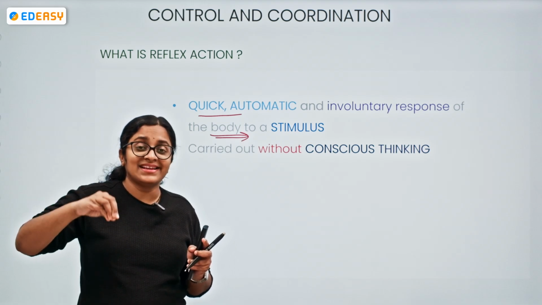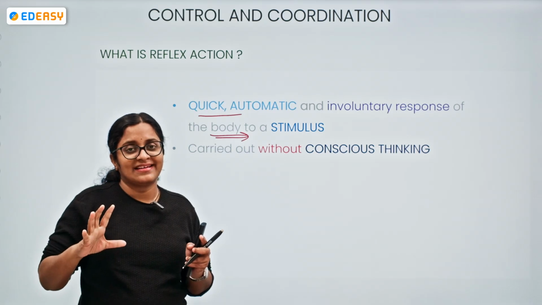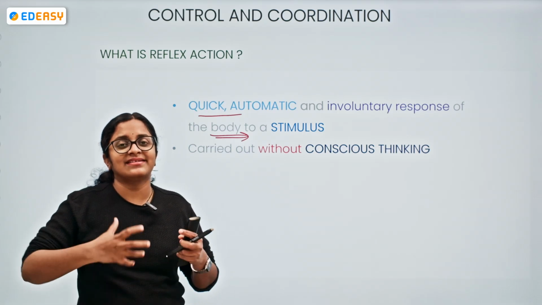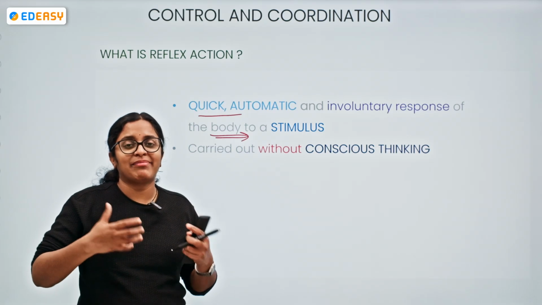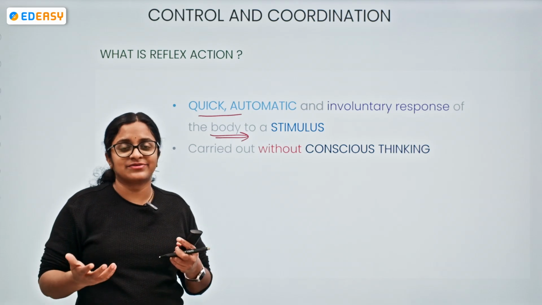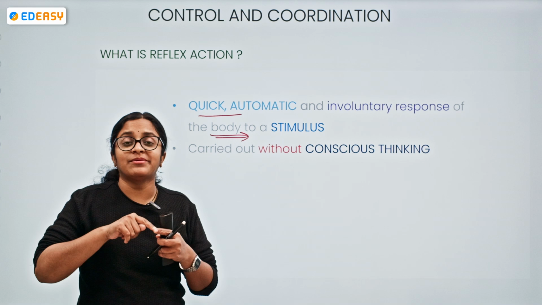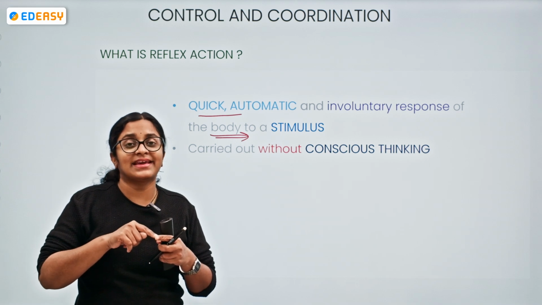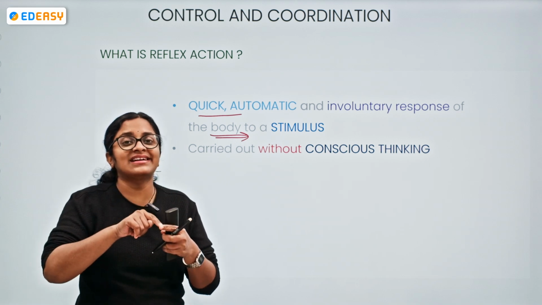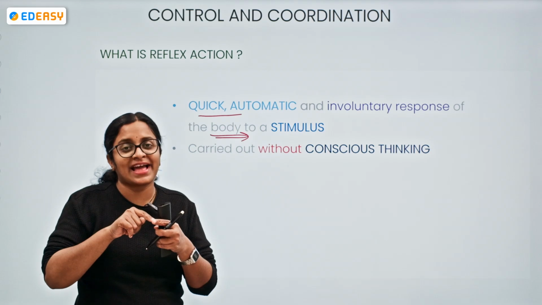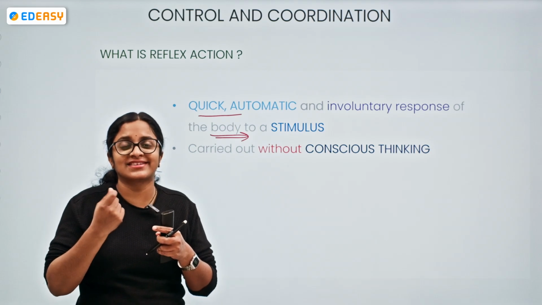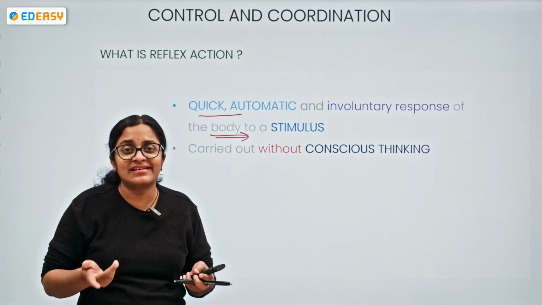If the brain gets involved, it takes some time to interpret the data, and by then the damage gets worse. If you are touching a hot object and your brain is taking time to make decisions while you are still touching it, what happens to your finger, to the skin? It gets burnt.